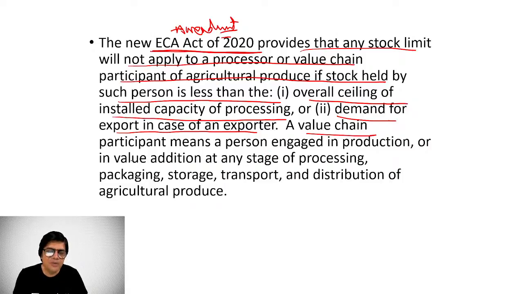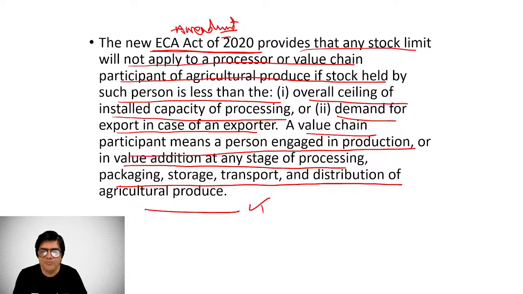Now, value chain participant means a person engaged in production, in value addition at any stage of the processing, packaging, storage, transport, distribution of agricultural produce.